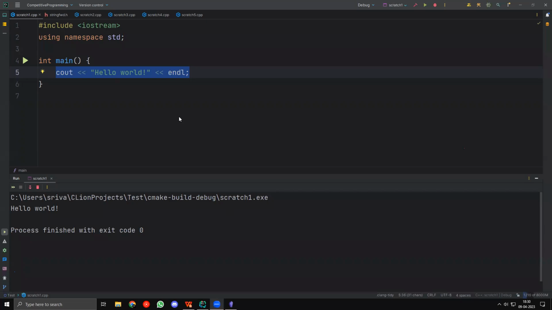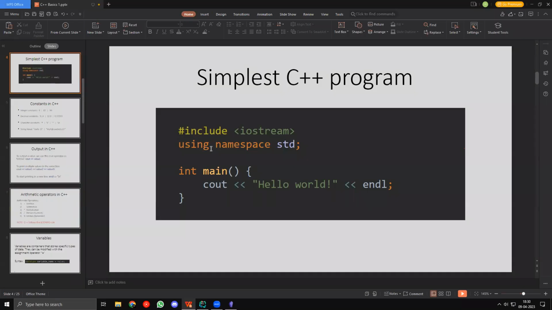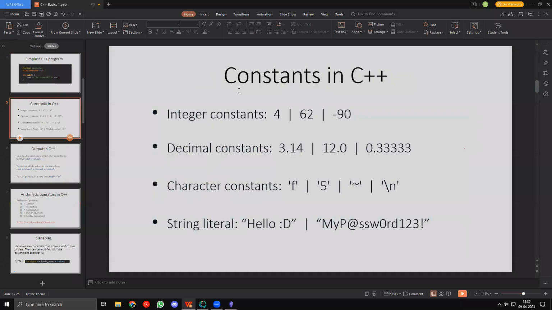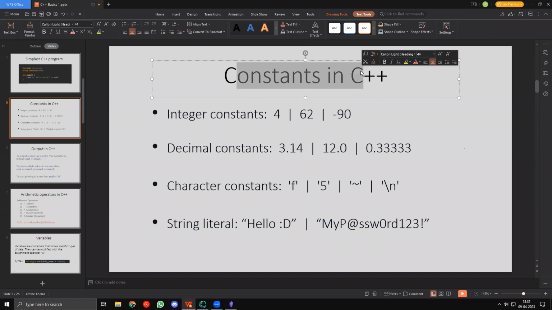The first thing we need to do before we come to this program is understand what constants are. If you have a value in math, let's say the number 1, the number 1 is just a constant. You cannot change the number 1. It's just a value that you cannot change. If you have a variable, then the value can change. But if you have a constant, the value is fixed. So if you have pi, then pi is just pi. You cannot say pi is equal to 1. You cannot equate pi to anything else. So pi is just a constant.